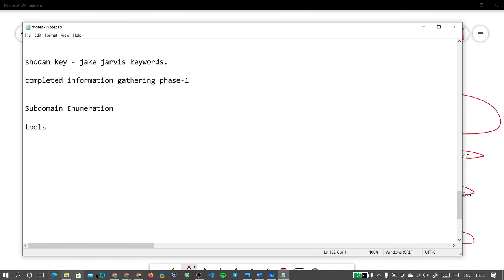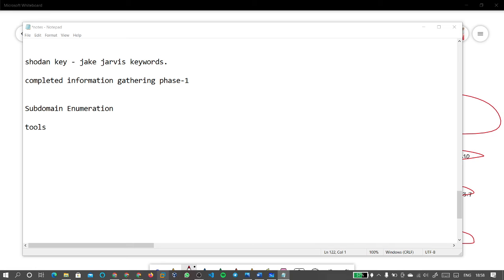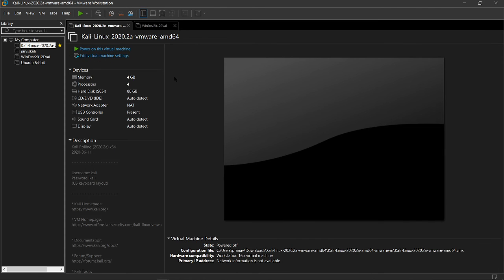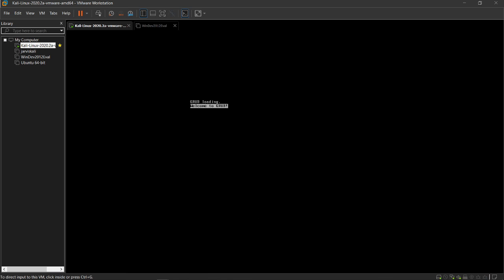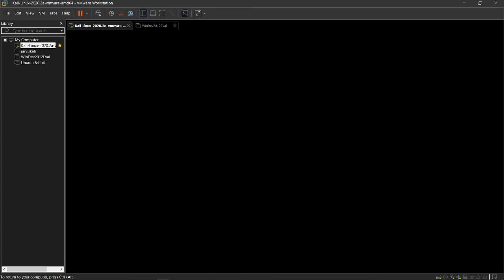So for now we'll move on with our Linux, that is Kali Linux. Hope you would have installed all your Kali Linux. Let me turn on my Kali Linux. See, my Kali Linux may differ from yours. Don't think it will all perform the same thing. You can customize your Kali Linux based on your requirements. I have customized it. So don't think that you are not having a Kali Linux such as mine. Okay.